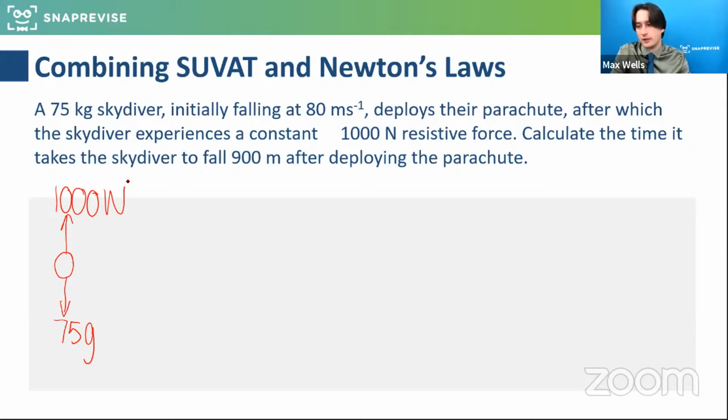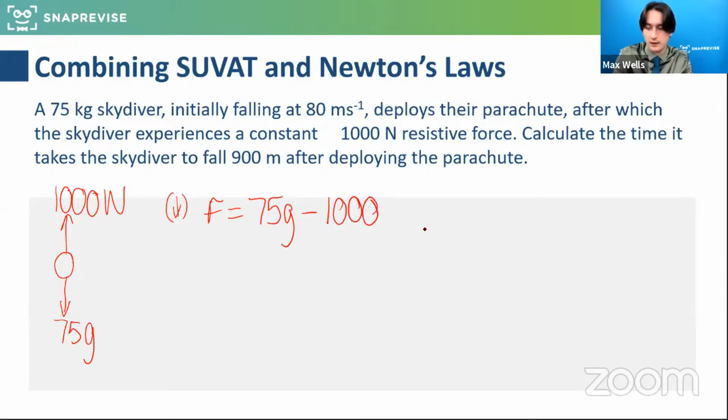So what we've got to be careful of here with the force, it's very easy to think the force is the weight going downwards. It's the resultant force. So we've got to resolve forces, or you might resolve in the direction they're going. The force is going to be the downwards force minus the resistive force. And for those of you that have done that, if you do 75 times 9.8 and take away 1,000, you do actually get a negative number. So well done to those of you that are asking about this. If we're looking at it in a downward sense, this is where the direction comes into play.